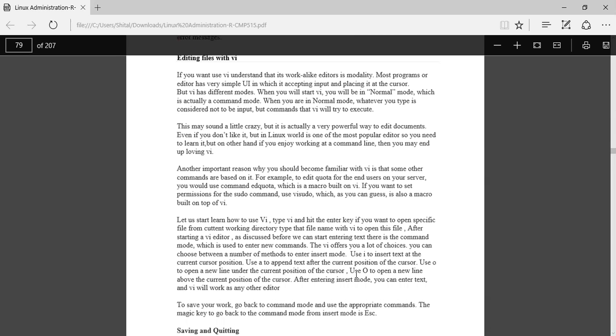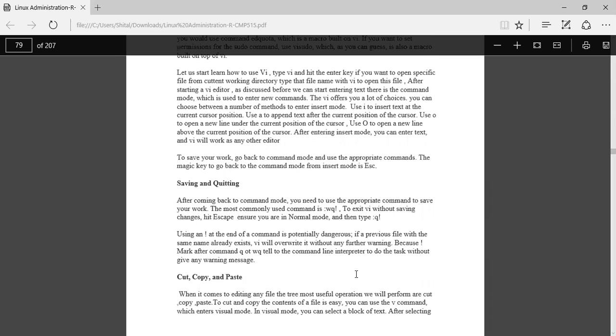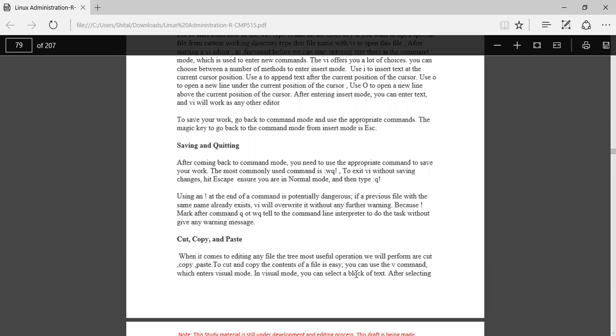Saving and quitting in VI. After coming back to command mode, you need to use the appropriate command to save your work. The most commonly used command is :wq. To exit VI without saving changes, hit escape to ensure you are in normal mode, and then type :q.